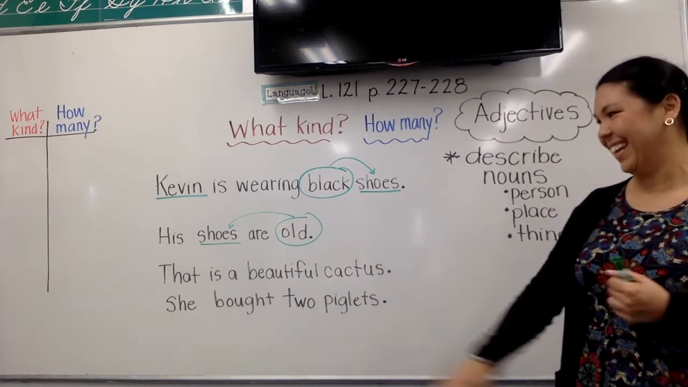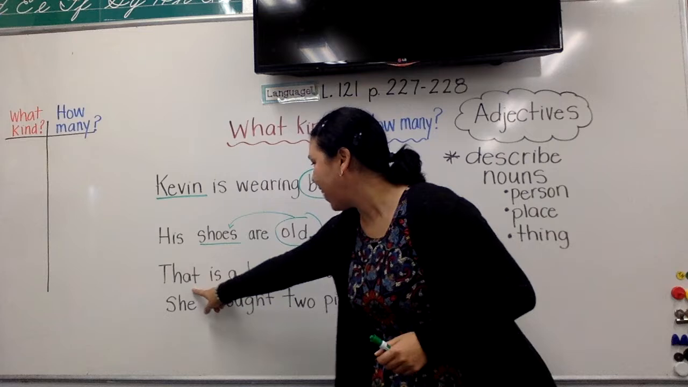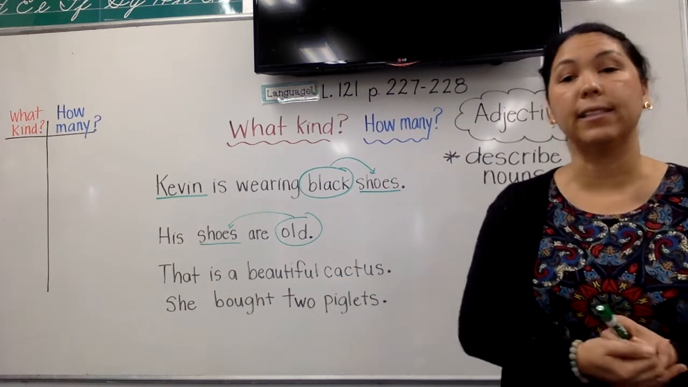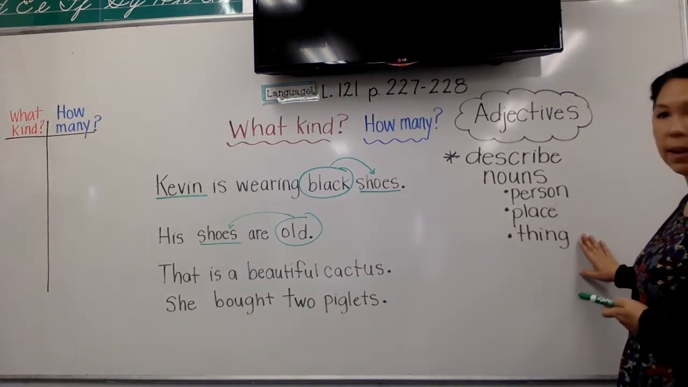All right, let's look at another one. These 2 I made for me. Okay, let's look at the first one. That is a beautiful cactus. Okay, what is my noun in the sentence? What is my person, place, or thing?